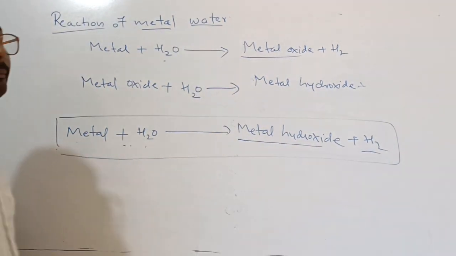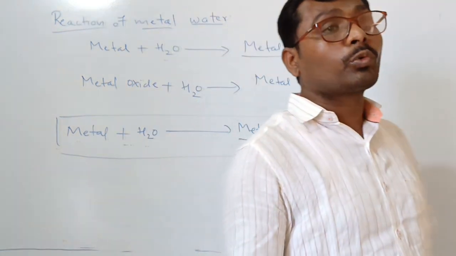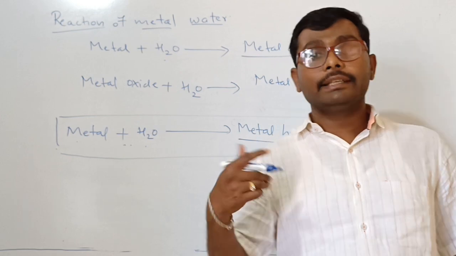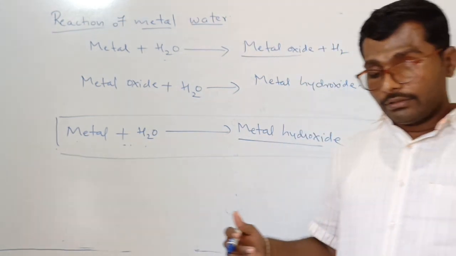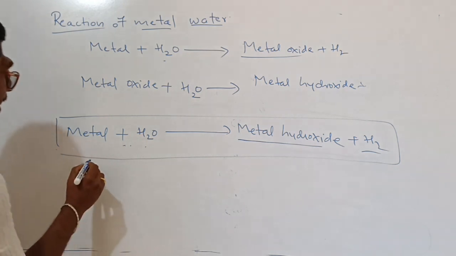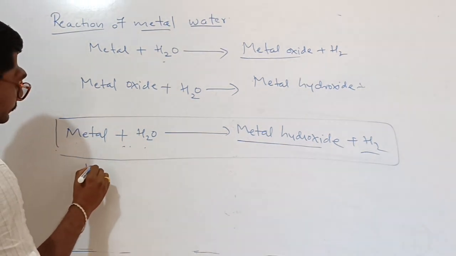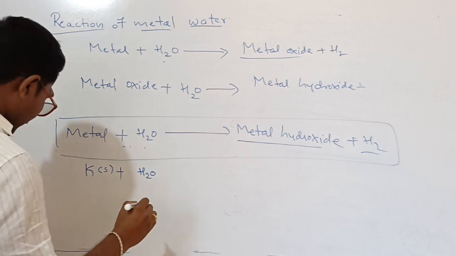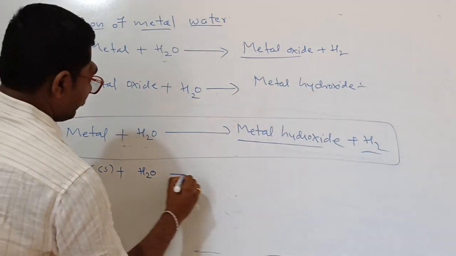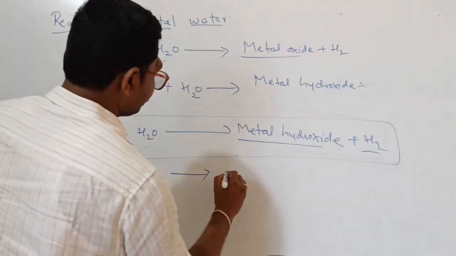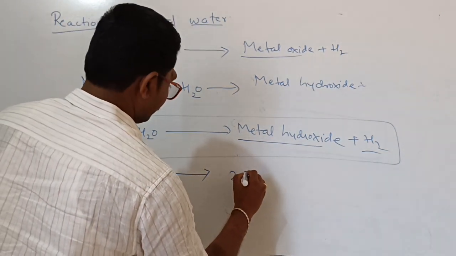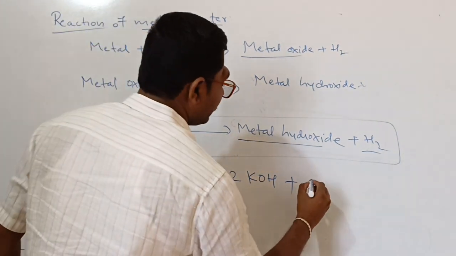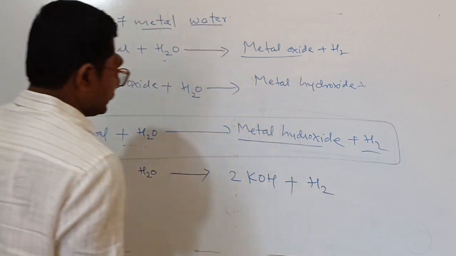Sodium and potassium react with cold water, making an exothermic reaction. Potassium in solid state reacts with water to form potassium hydroxide, and you get H2 gas.